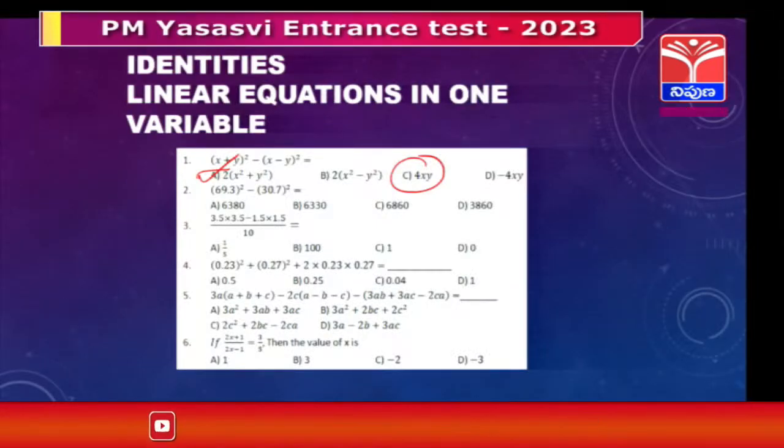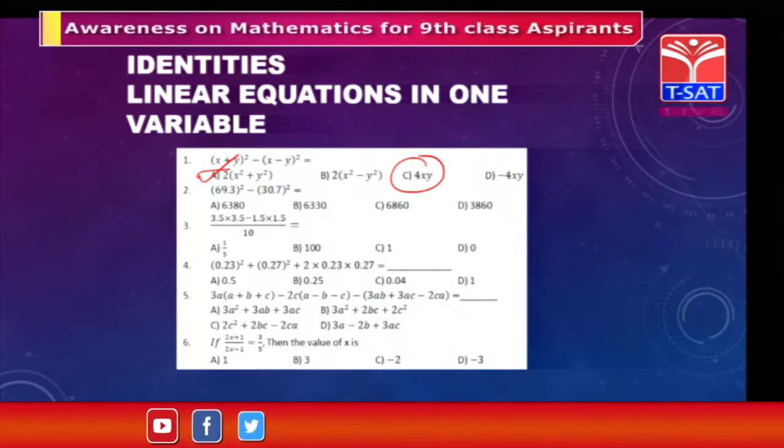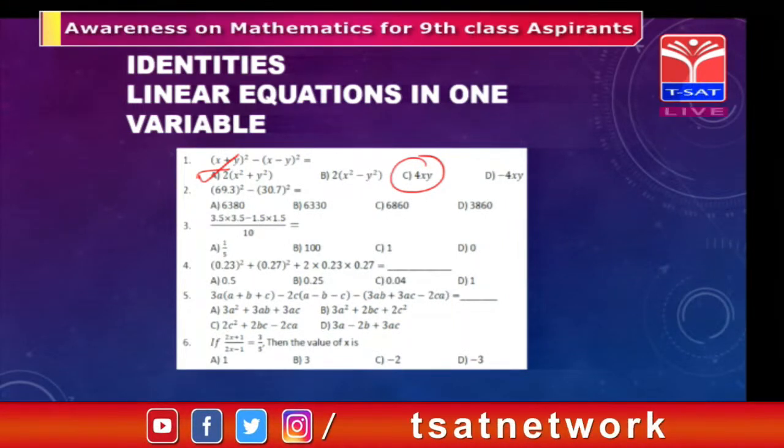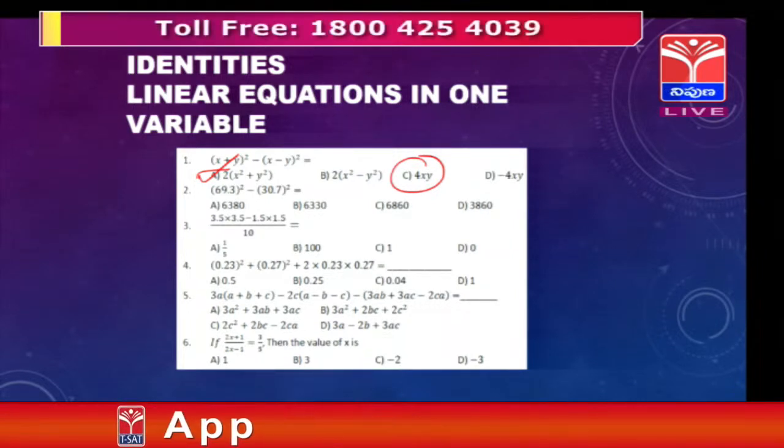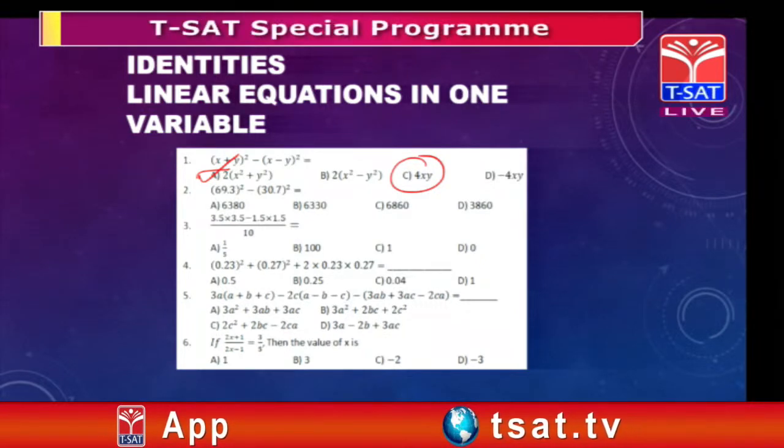Immediately, if you look at this, it is nothing but x square minus y square. We can write it as a product of two expressions, that is (x plus y) into (x minus y). So it will be very easy for you. If you add those two quantities, you will get 100. Then it will be very easy. This is very important: identification of the formula is very important.